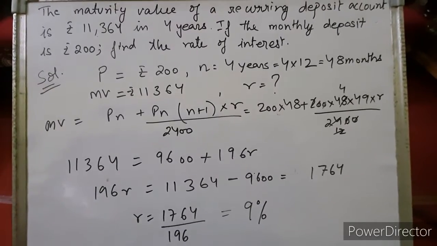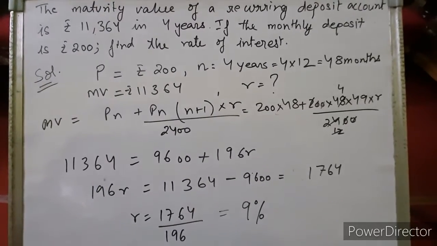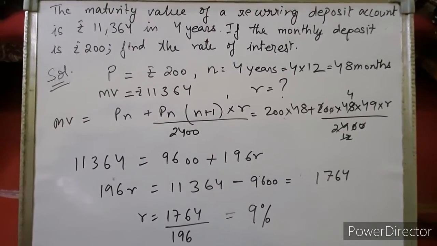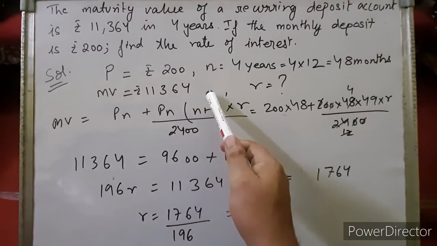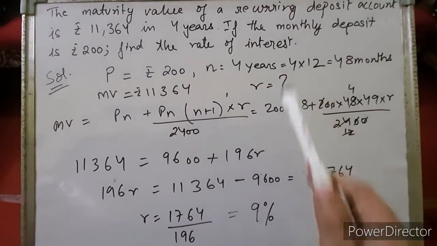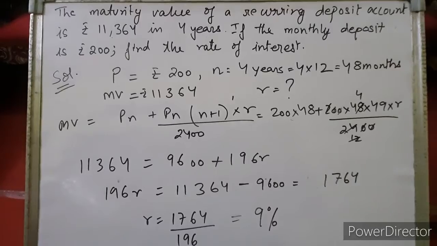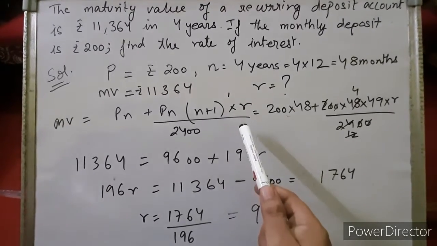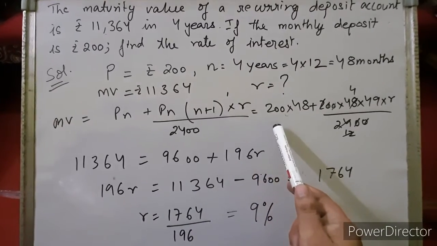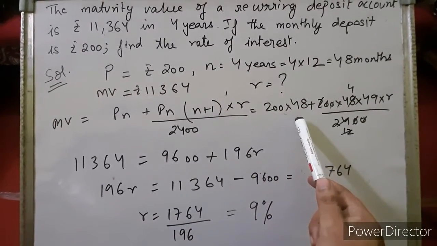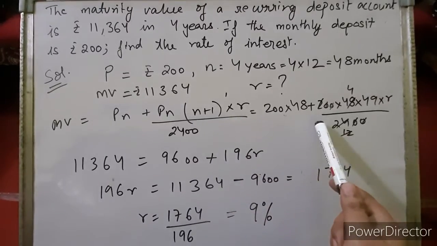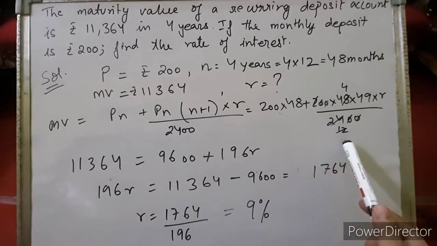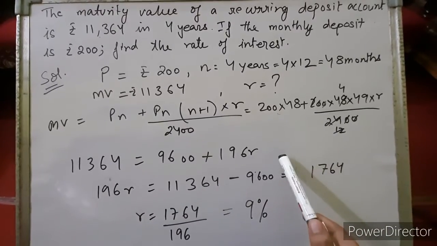In 4 years, how many months are there? 4 into 12 equals 48 months. Right, and the maturity value after 4 years is 11,364. We have to calculate the rate of interest. Now the formula for maturity value is nP plus Pn (n plus 1) into R upon 2400. When we substitute the values, it will be 200 into 48, that is 9600, and 200 into 48 into 49 into R upon 2400. We cancel out and solve, we'll get 196R.